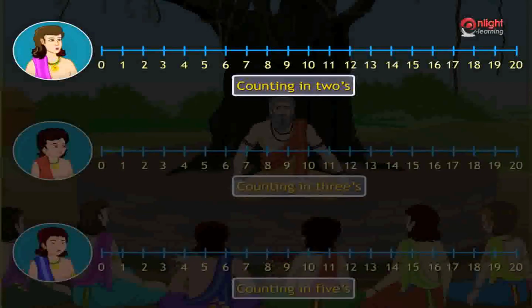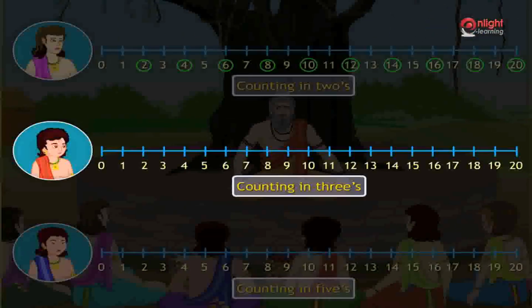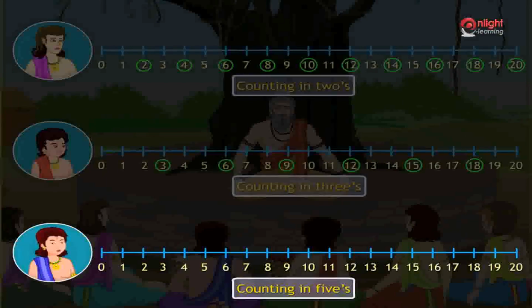I jumped on the numbers 2, 4, 6, 8, 10, 12, 14, 16, 18 and 20. I jumped on the numbers 3, 6, 9, 12, 15 and 18. I jumped on the numbers 5, 10, 15 and 20.